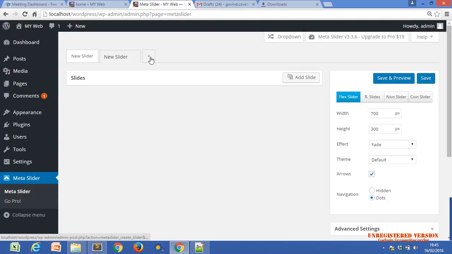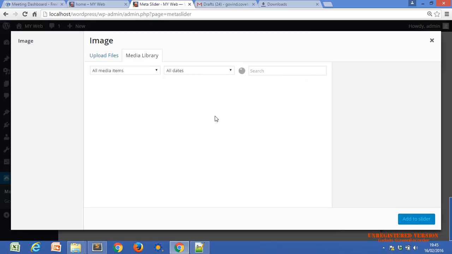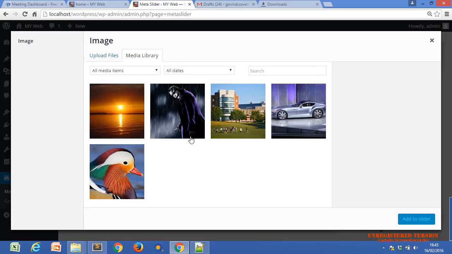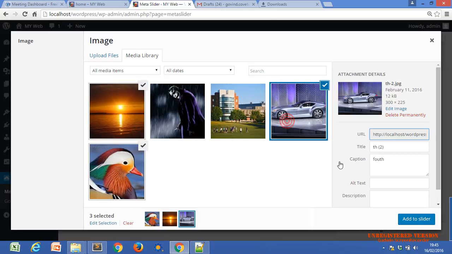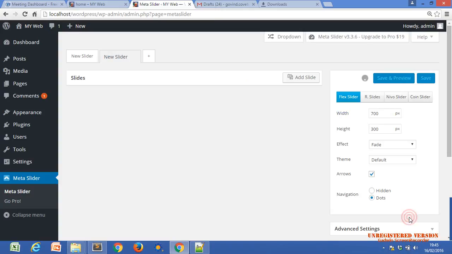Just click on plus, then click on add slide. Add slide, and you can choose images. You can upload a new image file also. Just click on add to slider. What we have done, just chose 3 images.